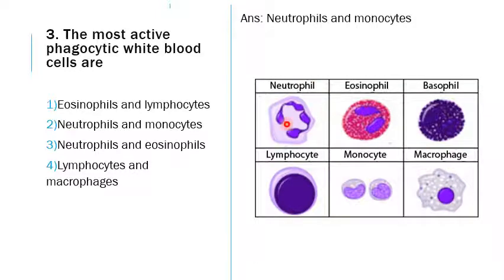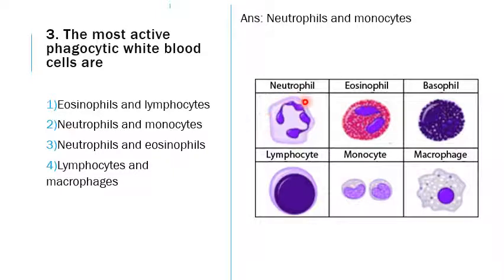See, these are the diagrams of the different types of cells. The first group forms the granulocytes: the neutrophils, eosinophils and basophils. They are called granulocytes because they have numerous granules within the cytoplasm. Here they must have marked the granules, but they are missing here. The lymphocytes, monocytes and macrophages form the agranulocytes.